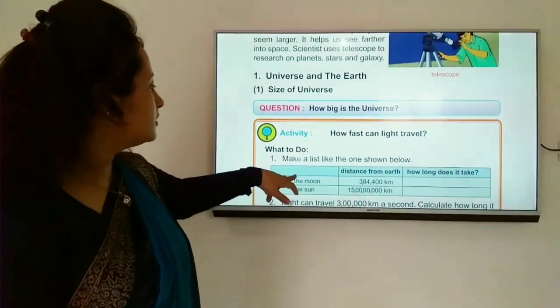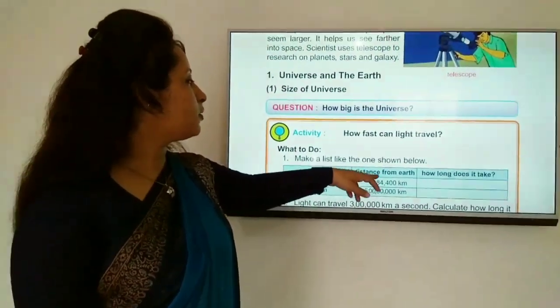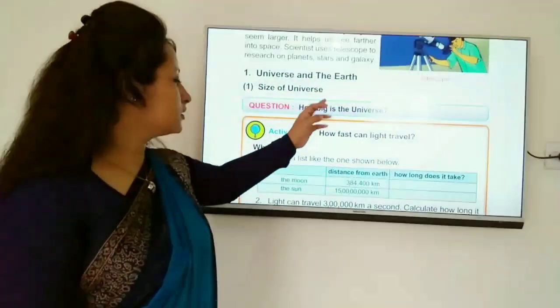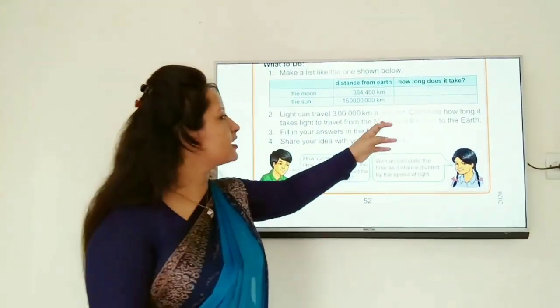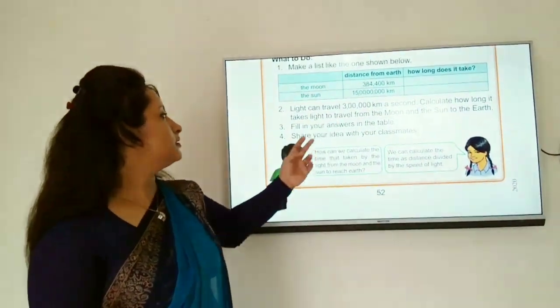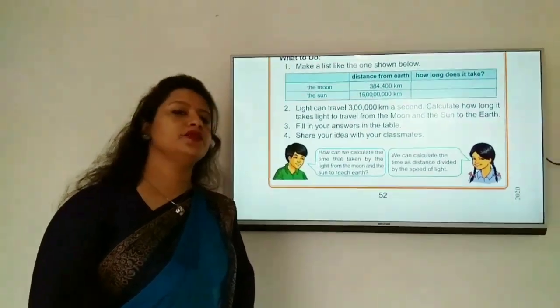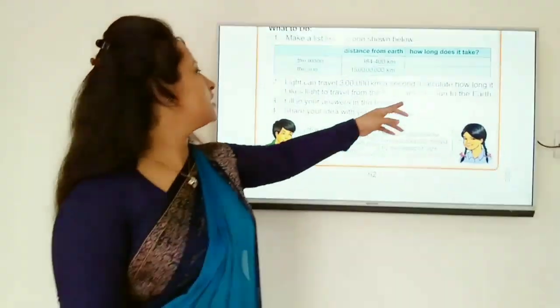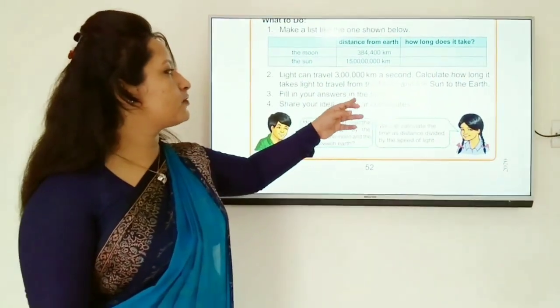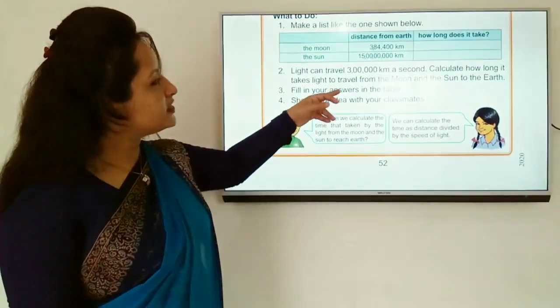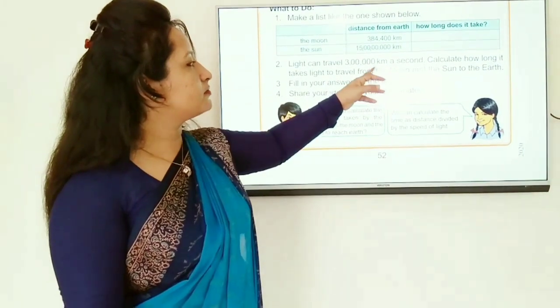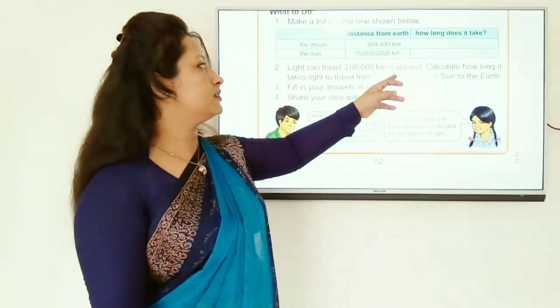Here, make a list like the one shown below. Light can travel 3 lakh kilometers a second. Calculate how long it takes light to travel from the moon and the sun to the earth. We know light can travel 3 lakh kilometers a second.